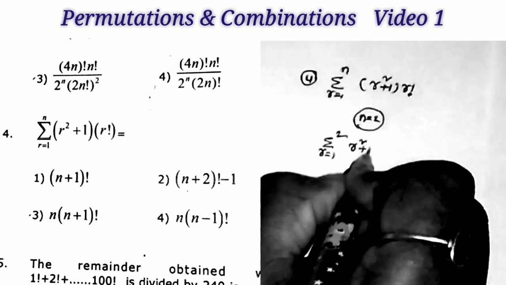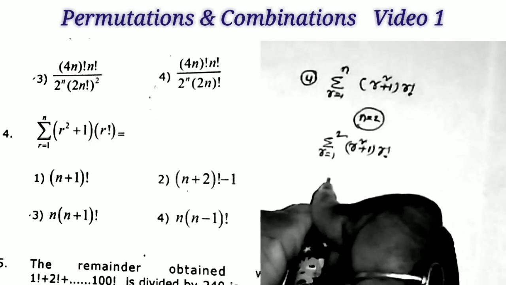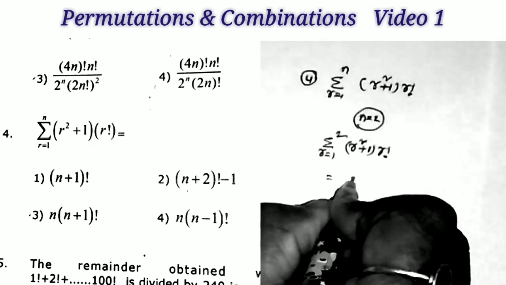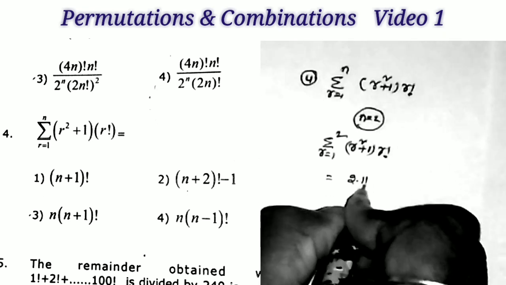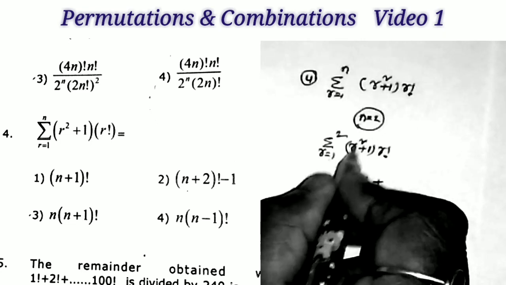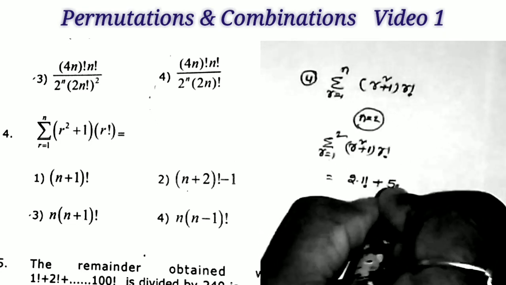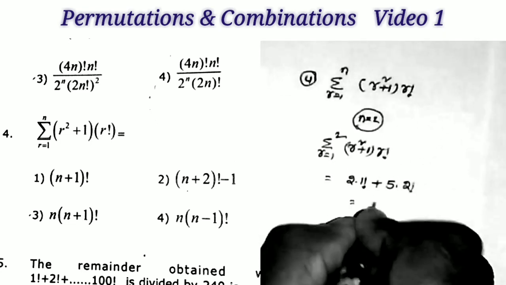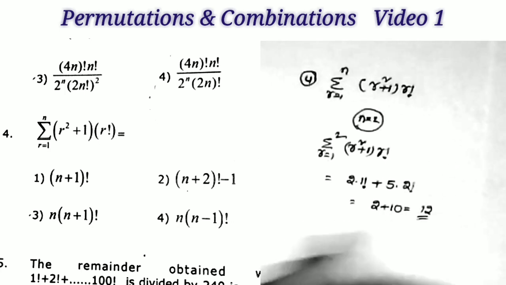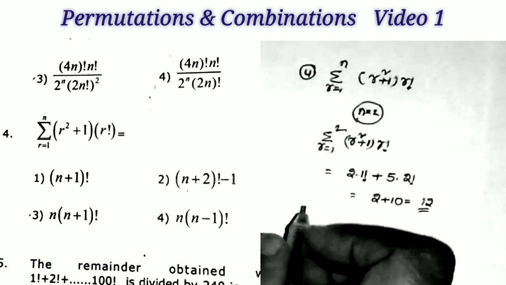And this is r square plus 1 into r factorial. First I take r is equal to 1 here: 1 square plus 1, that is 2, into 1 factorial. Plus r is equal to 2 substitution: 2 square plus 1, 5, into 2 factorial. Now what is the answer? 2 plus 5 into 2, 10, that is equals to 12. So the answer of the given question is equal to 12.